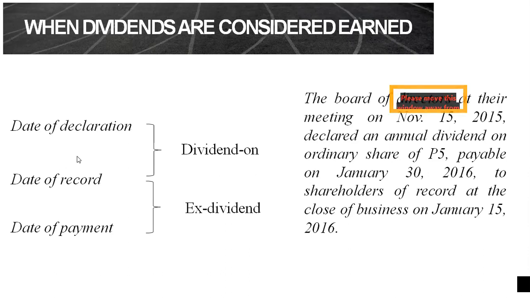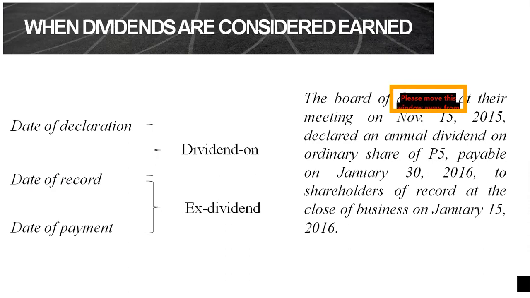Ikaw yung nasama, ikaw yung nalista doon sa corporation, no, kung sino yung tatanggap ng dividend. So take note, 'di ba, yung date of record natin, ito yung date kung kailan magfa-finalize ng listing ang corporation kung sino-sino yung makakatanggap ng dividends.